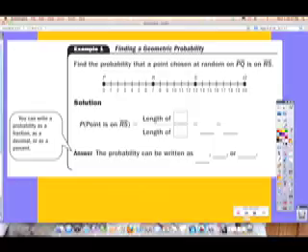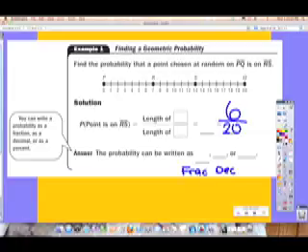How big is the space where we want it to land? 6, are you sure? All right, 6 out of 20. Right here, put your fraction answer, and then decimal answer, and then percentage answer. So simplify 6/20ths. What is it as a fraction? There you go, 3/10, and then 0.3 for the decimal.